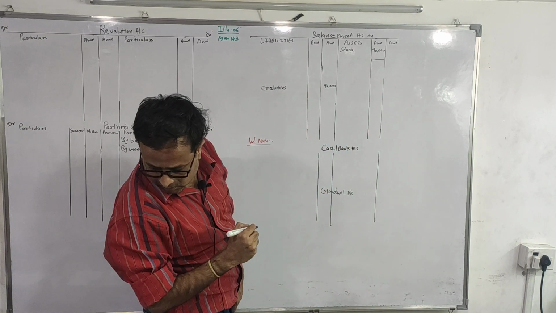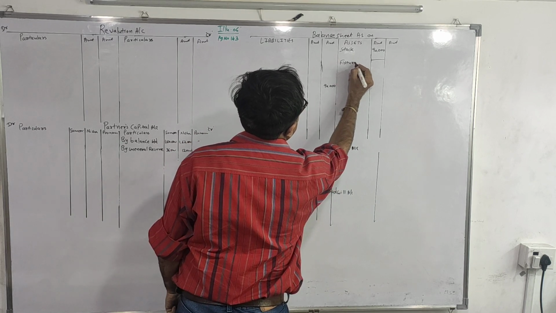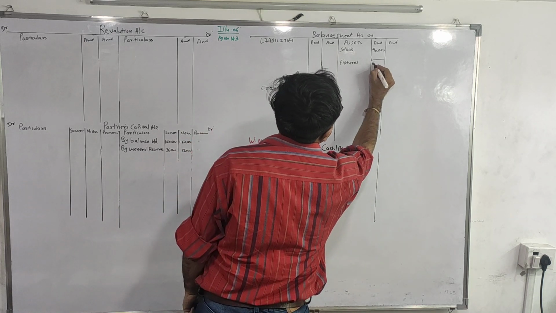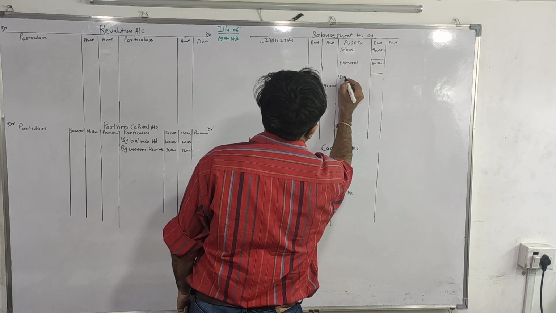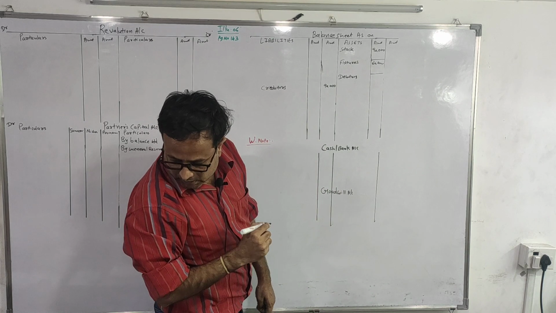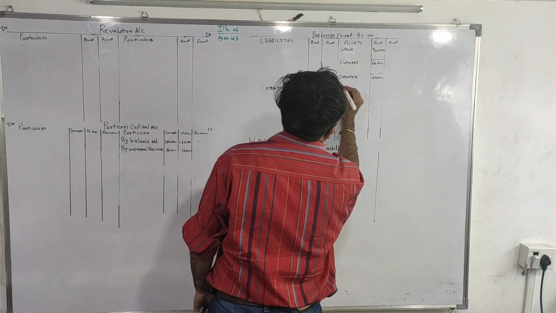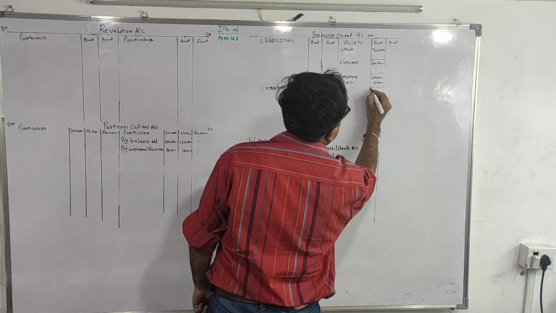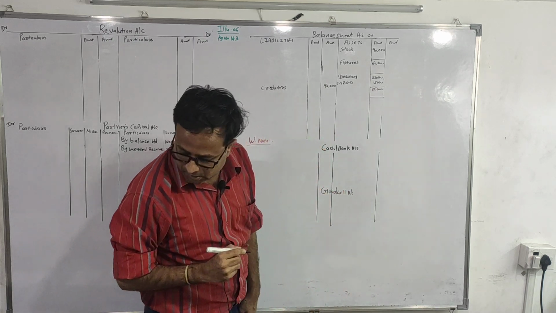Stock, fixtures, amount is 60,000. Debtors, copy the debtors part as it is given in the question and then leave one line. Debtors 1,50,000 less RDD 1,35,000 and then we'll leave one line.